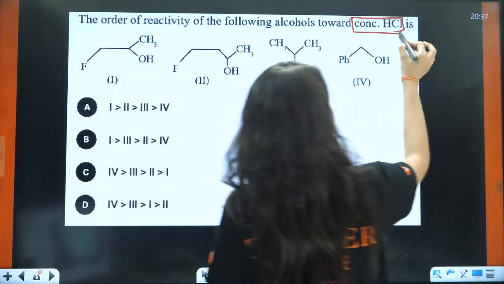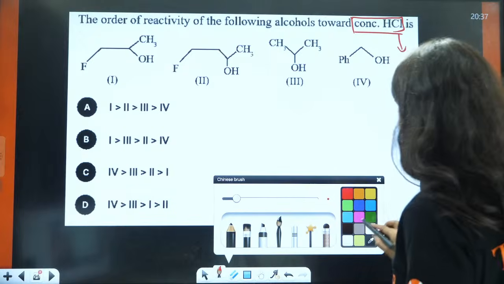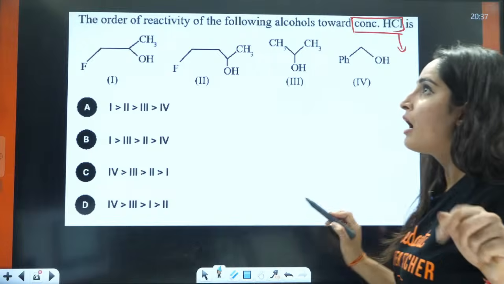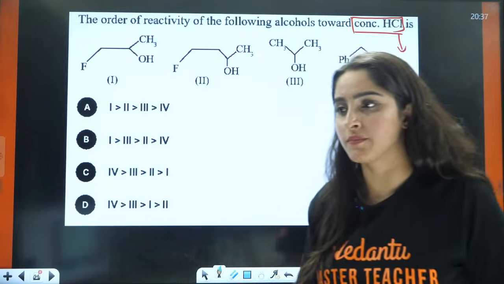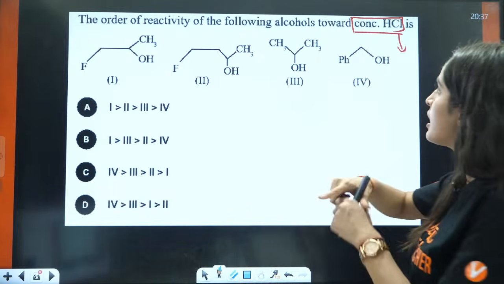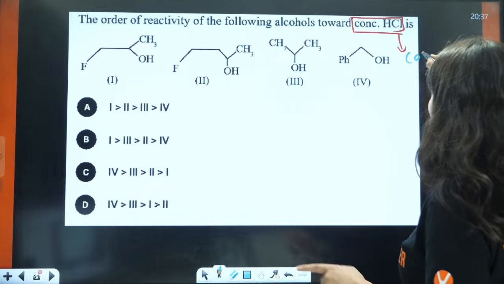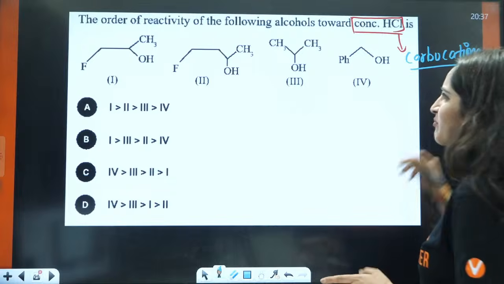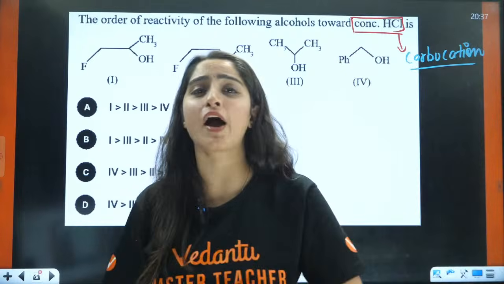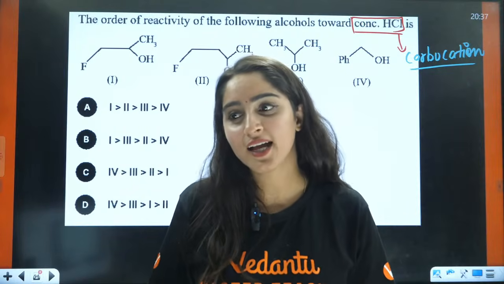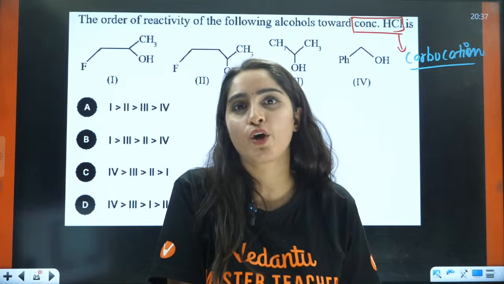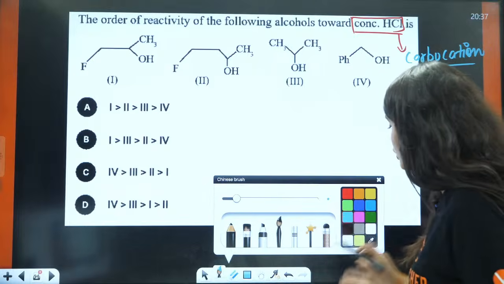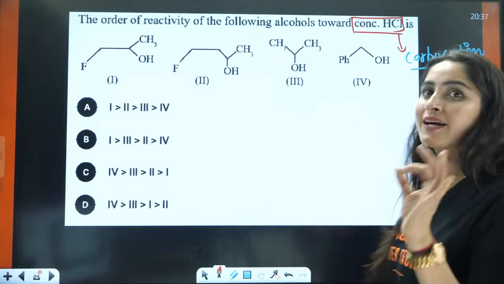In concentrated HCl, can you tell me what is formed? Now you'll ask me, ma'am, how do they ask the mechanism? This is how they ask the mechanism. For concentrated HCl, we saw in the mechanism that there was formation of carbocation. That means they are asking you the stability of carbocation, indirectly. So this is how you will apply the mechanisms here.